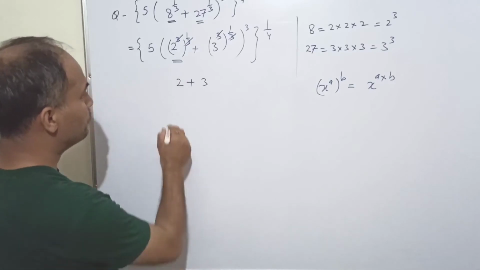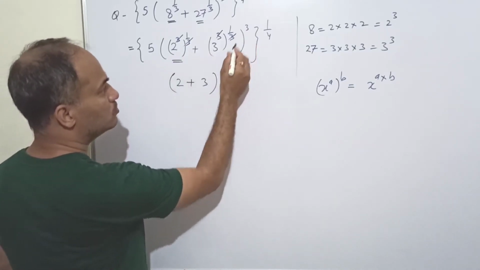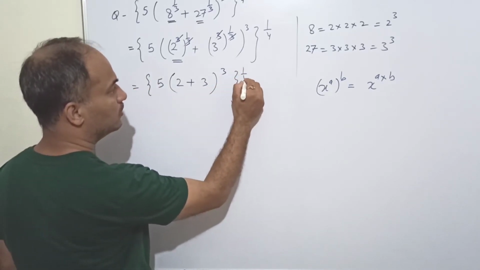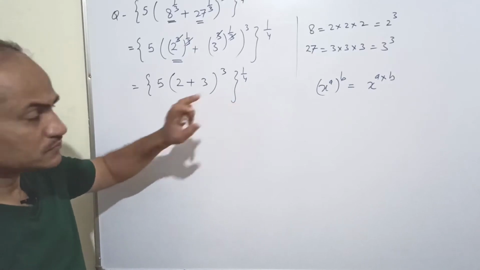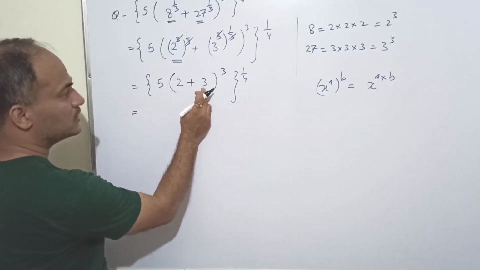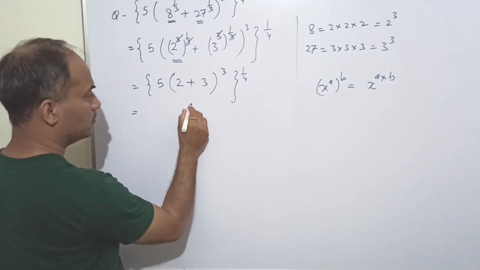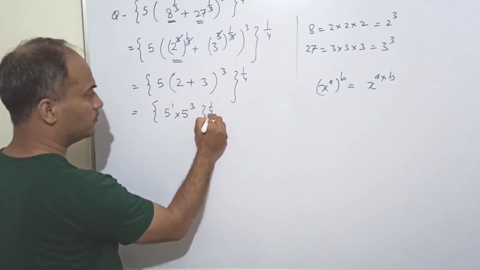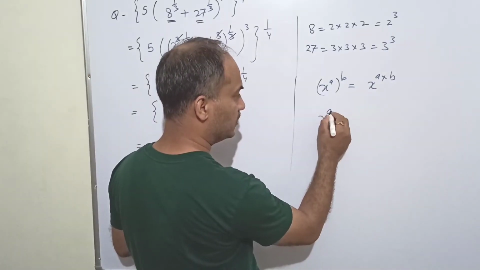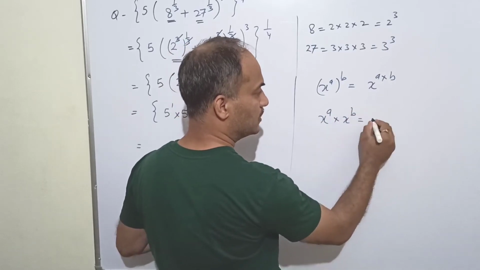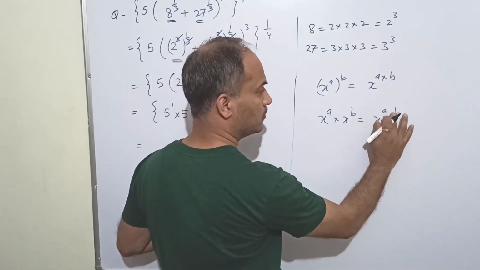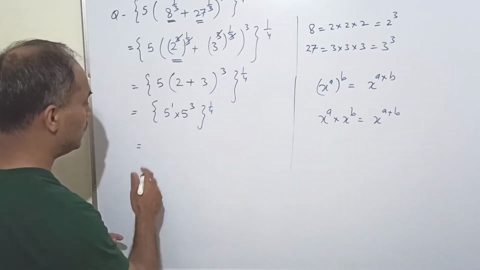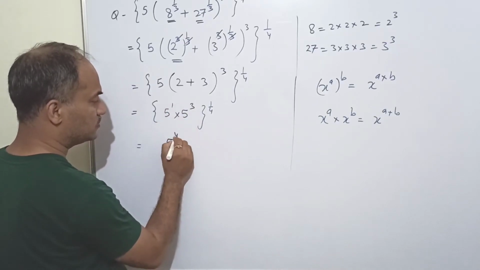Understood? So we have 2 plus 3, whole to the power 3, and then we have 5 with exponent 1 upon 4. Clear? Now see, 2 plus 3 is 5, so 5 to the power 3. Here we have 5, which means 5 to the power 1, whole to the power 1 upon 4. And one more law of exponents, x to the power a into x to the power b becomes x to the power a plus b. At these two places the base is the same. So what happens? 5 to the power 1 plus 3, which means 4.